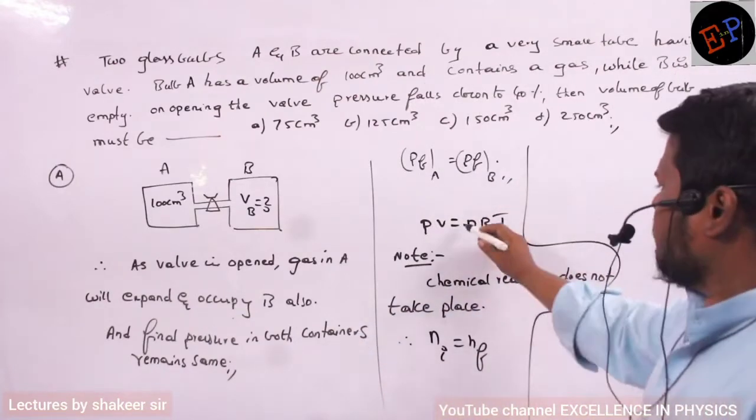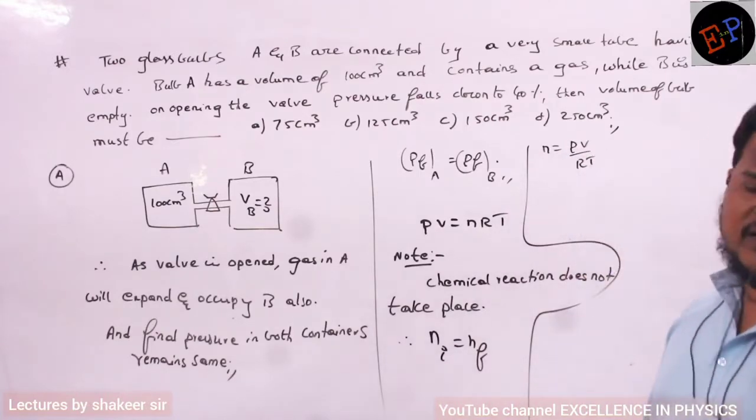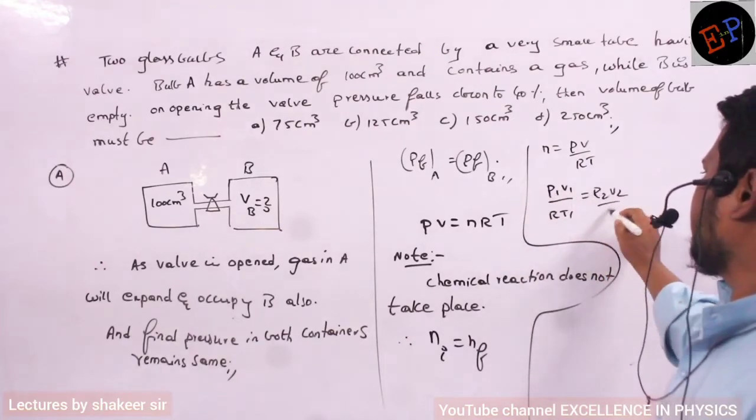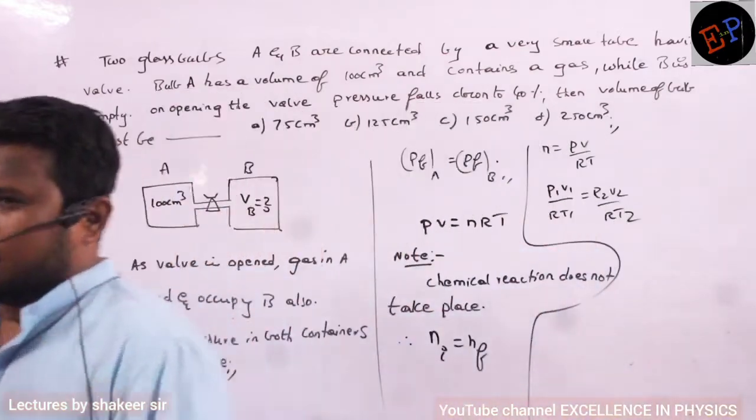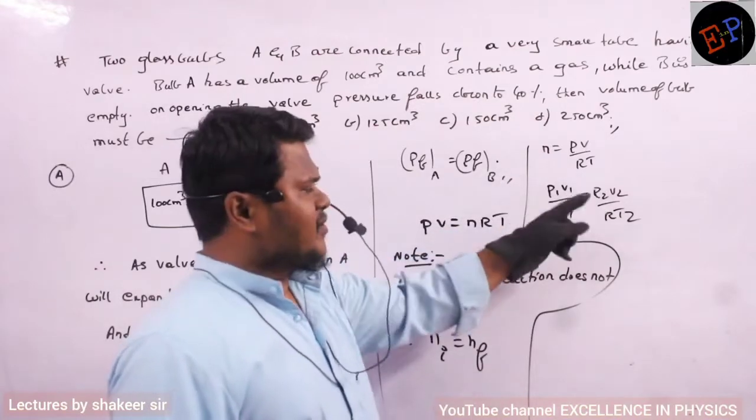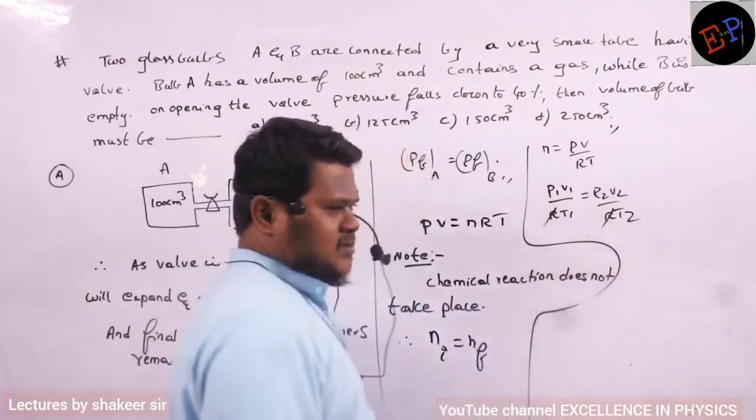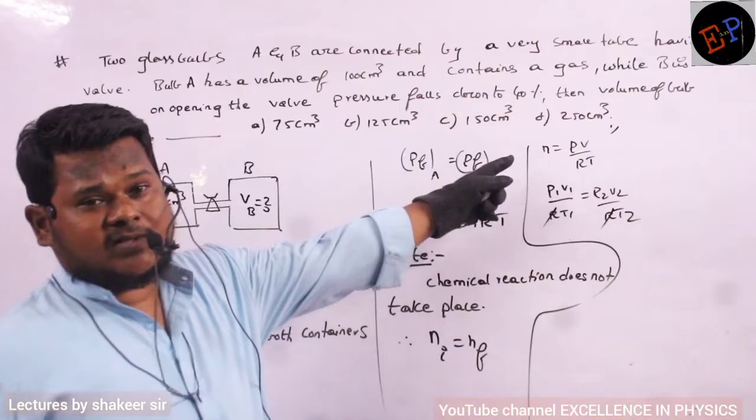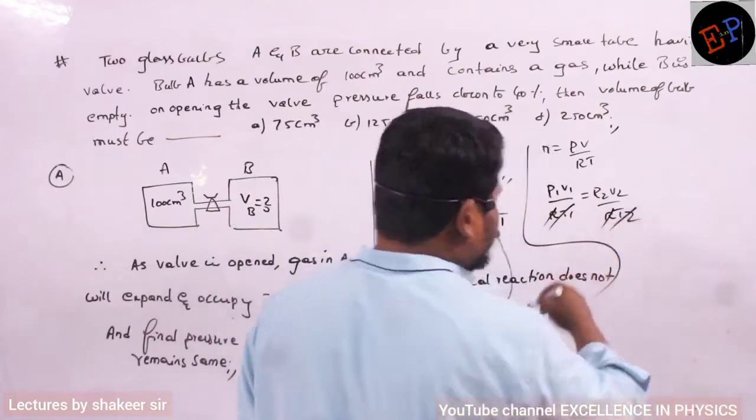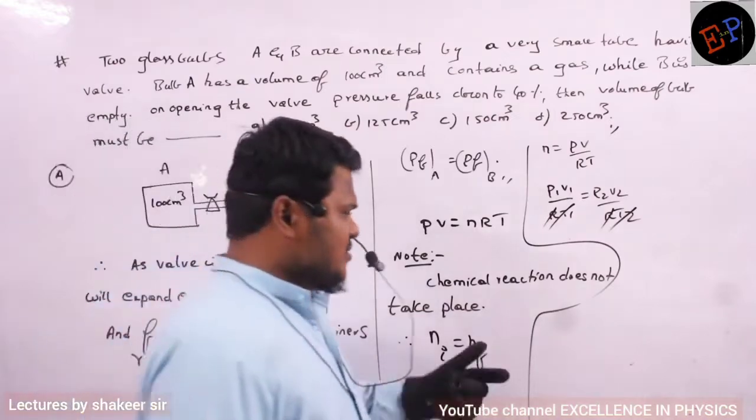So how can I write N from the ideal gas equation? N is equal to PV divided by RT. So N1 equals N2, which means P1V1 divided by RT1 equals P2V2 divided by RT2. Can I write like this? Definitely, because the number of moles is the same, and the moles formula is PV by RT. R is always a constant, so R can be cancelled. He did not mention anything about temperature. If I open the gas, will the temperature change? It does not change, so temperature is also a constant. So again I get the same Boyle's equation, P1V1 equals P2V2. Substitute there.